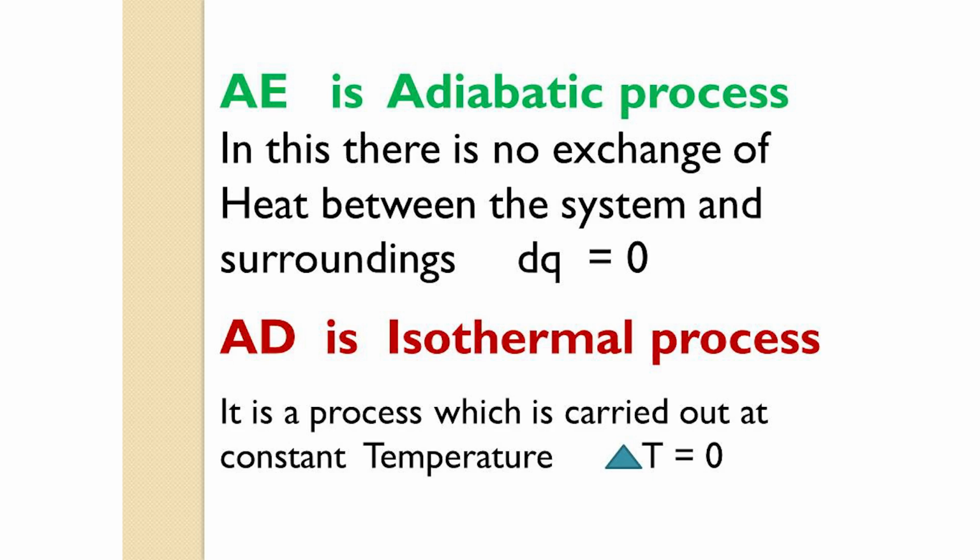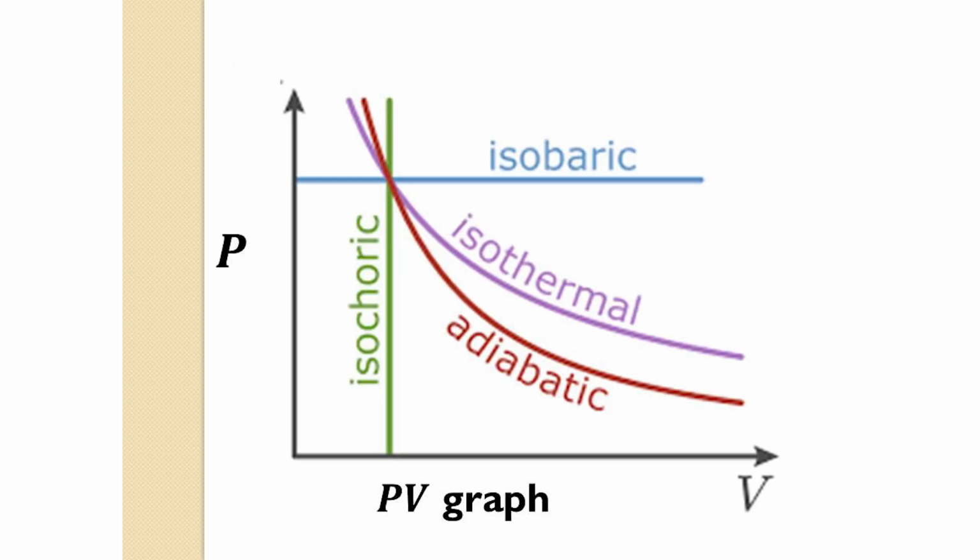Identify the graph AD. What is the process behind it? It is an isothermal process. What is an isothermal process? It is a process that is carried out at constant temperature. What will be the value of temperature in the case of an isothermal process? Delta T equal to 0.